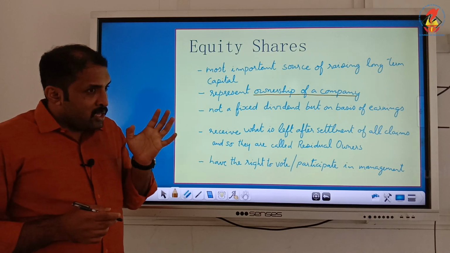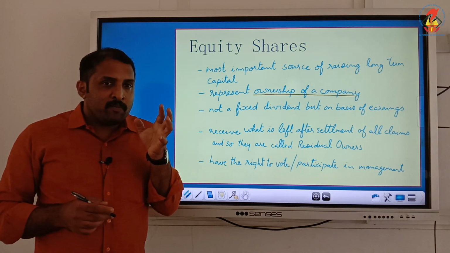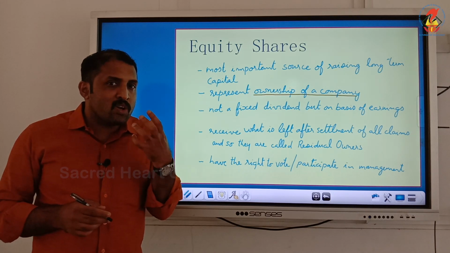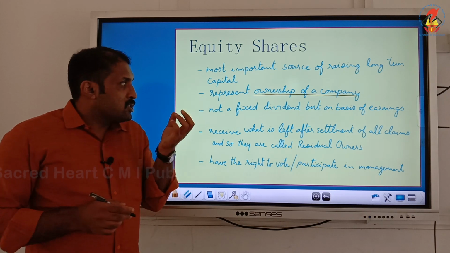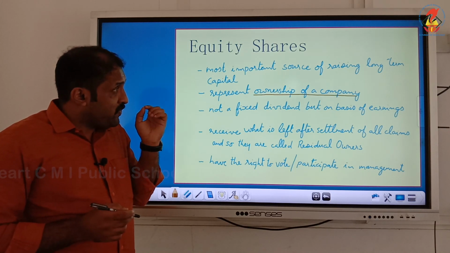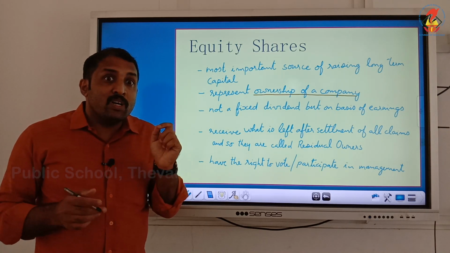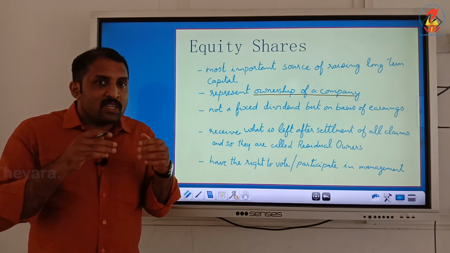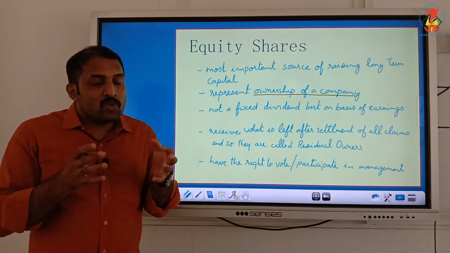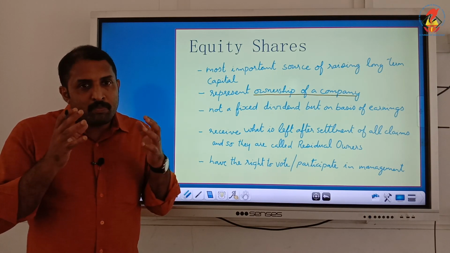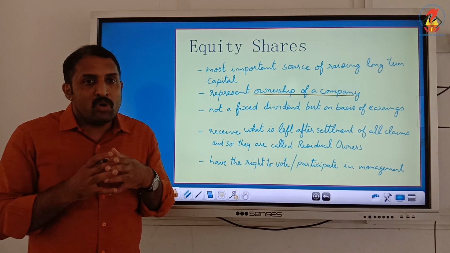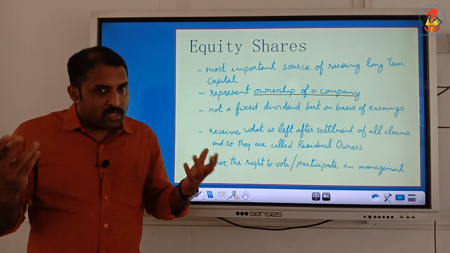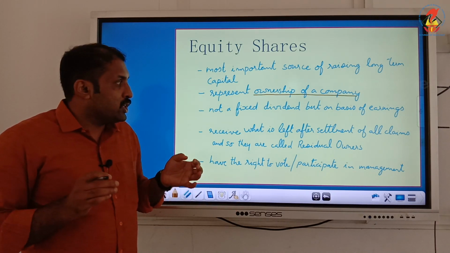And here the specialty is that there is a return, and that return is called dividend. The return for shares is called dividend. Here it is not a fixed dividend, but is on the basis of earnings. If earnings are more, more dividend will come. If earnings are less, less dividend will be there. So it is not a fixed percentage or fixed amount of dividend; it is based on earnings. According to the rise and fall in earnings, there can be changes in the dividend of equity shares.